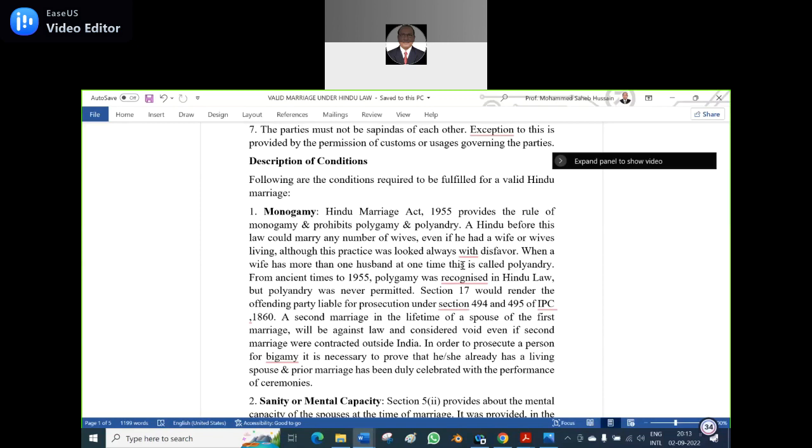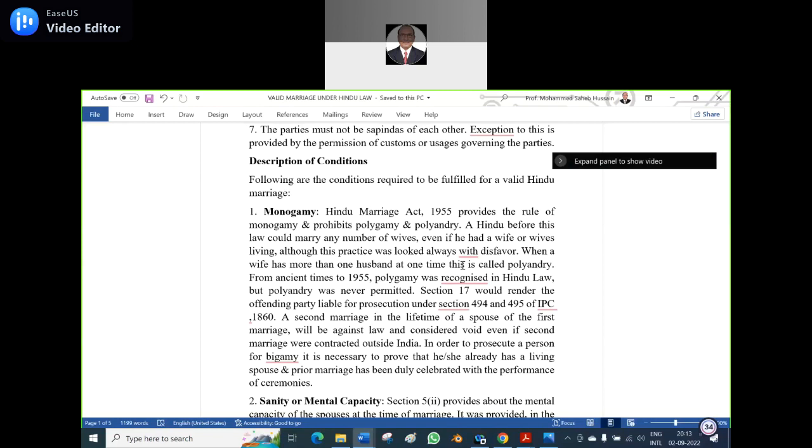Am I right? Punishment for parties in 495? Yes or no? No, sir. Then what is 495? It is also another offense relating to marriage. Okay. The second marriage during the lifetime of the spouse will be against the law and considered void.